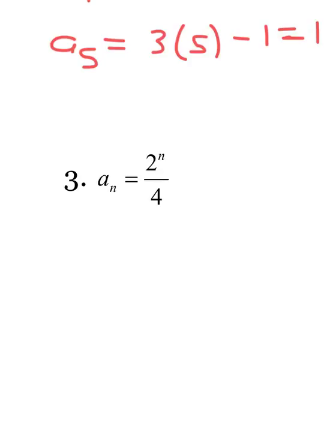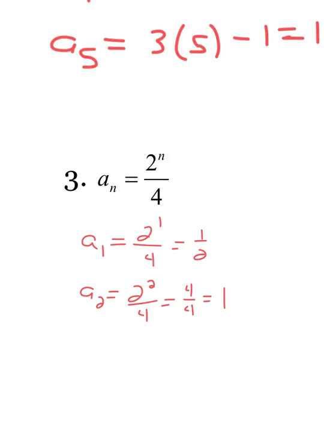For this one, nothing crazy. We're just going to say a sub 1 equals 2 to the first power over 4. And then you're going to reduce that to 1/2. A sub 2 equals 2 to the second power over 4, which is 4 over 4, which is 1.